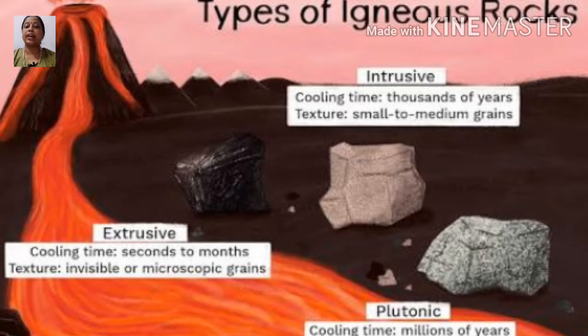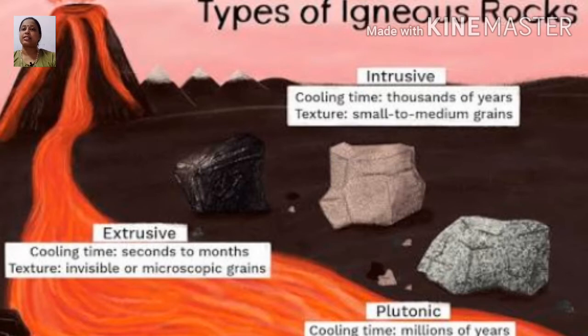The term igneous is derived from the Latin word ignis. Its meaning is fire. What is the meaning of ignis, children? Fire. I think you all know what fire is. These rocks are formed by the cooling of molten magma inside the earth's crust or on the earth's surface.